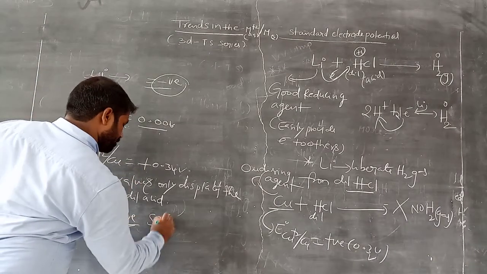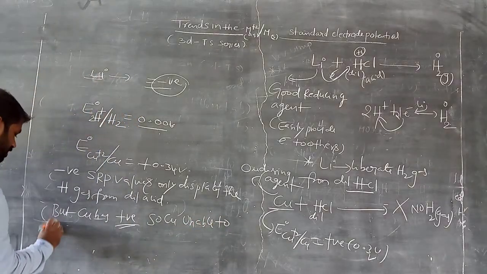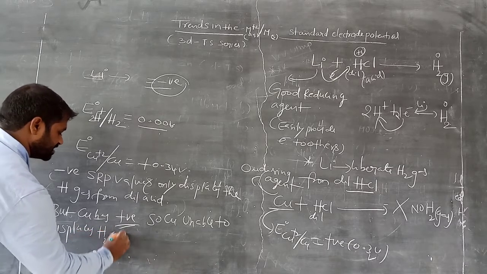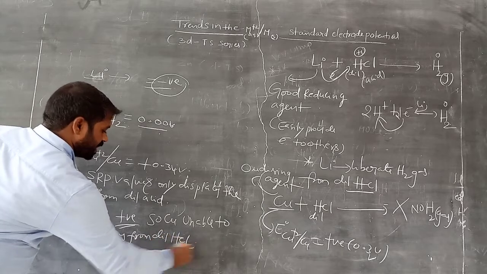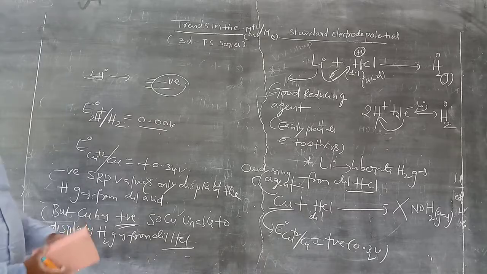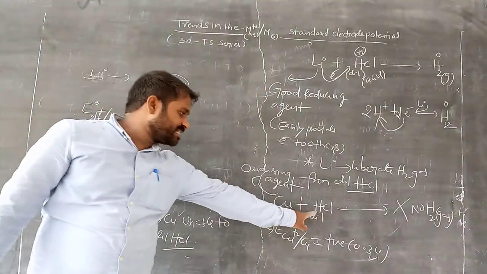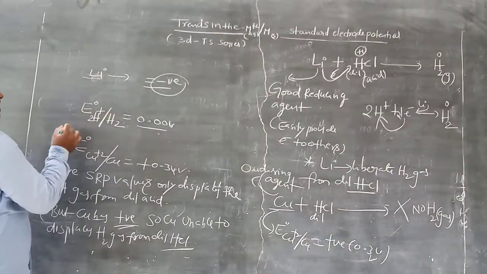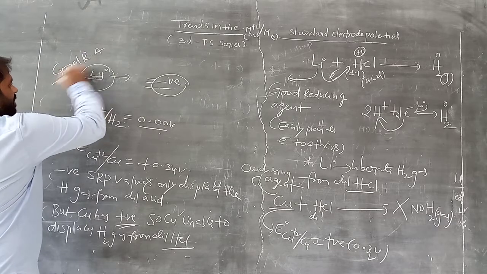So copper is unable to displace hydrogen gas from dilute acids. Clear, mark 2? So this is the reason why copper is unable to displace hydrogen from dilute acid. Because the standard reduction potential of hydrogen is very much less than that of copper. So these are good reducing agents, with the negative values.